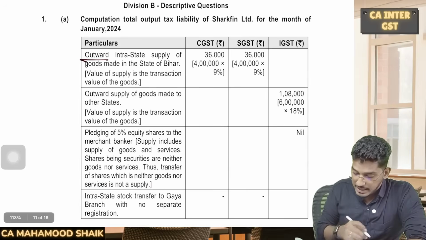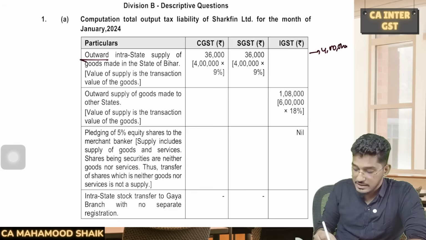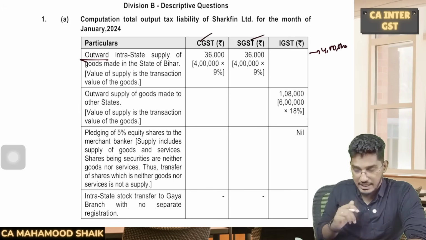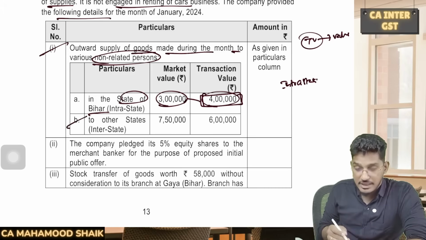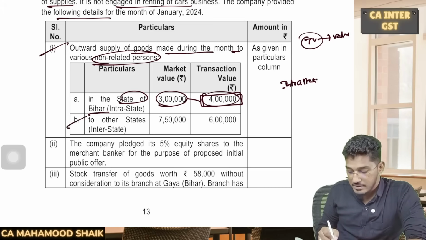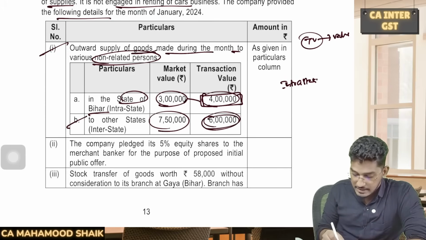So we have an outward supply amounting to 4 lakh rupees. On that 4 lakh rupees, CGST at the rate of 9%, SGST at the rate of 9%, so 36,000. Next, to other states, that means they have made interstate supply. For interstate supply, market value is 7 lakh 50, transaction value is 6 lakh. Which one will we take? Transaction value.